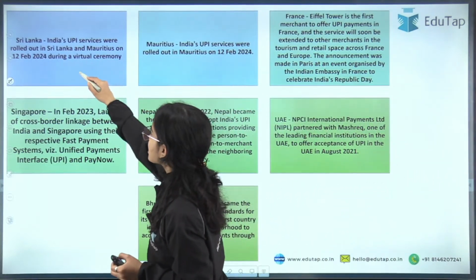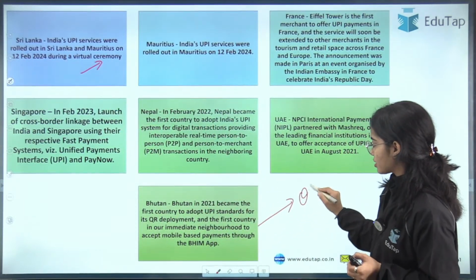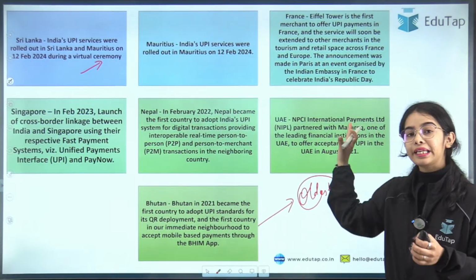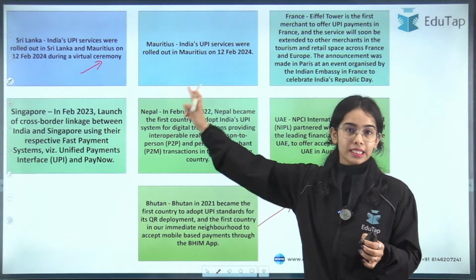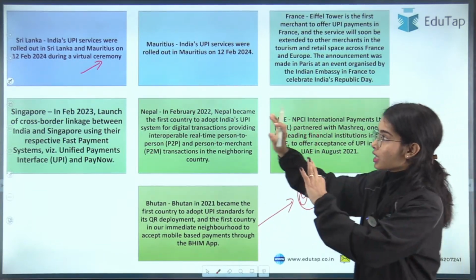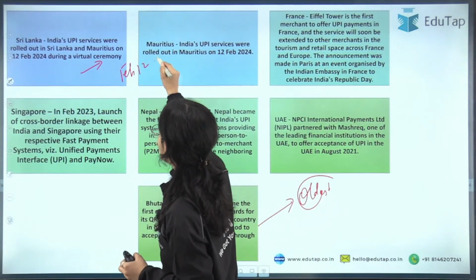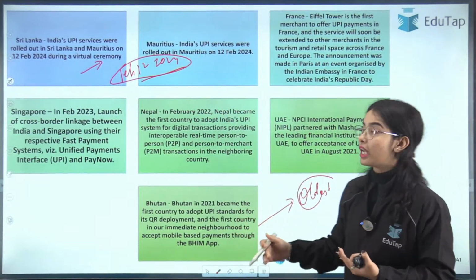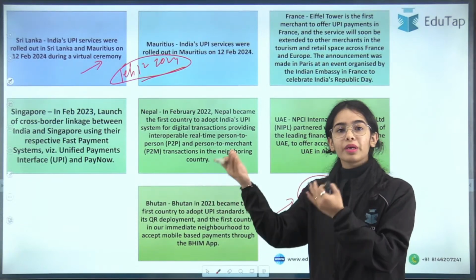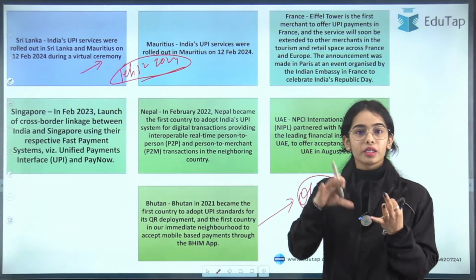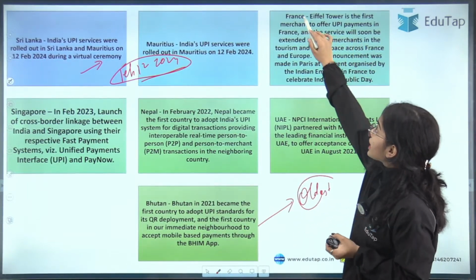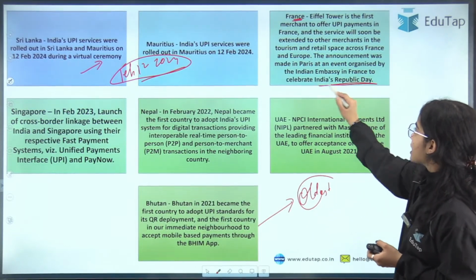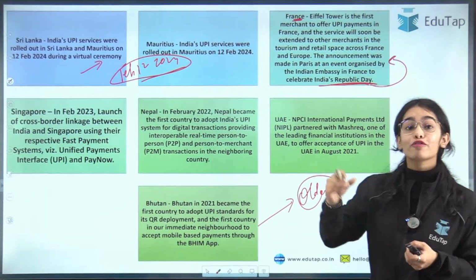So this is from the recent to the oldest, so that you can remember that, okay, first it came in Bhutan, then it came in UAE, Nepal, Singapore, and in this chronological order you can remember this. Okay, so recently on February 12, 2024, the UPI has been rolled out in Sri Lanka and Mauritius for the Indian travelers there. For Mauritius, this is a vice versa situation, because Mauritius travelers can also use their system in our country. France, so recently what has happened, during India's Republic Day, there was the launch of the UPI in France also.